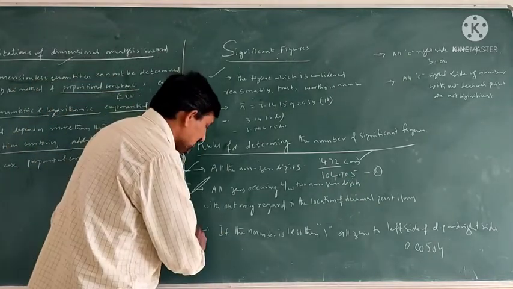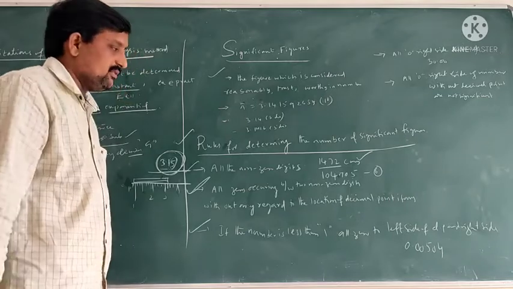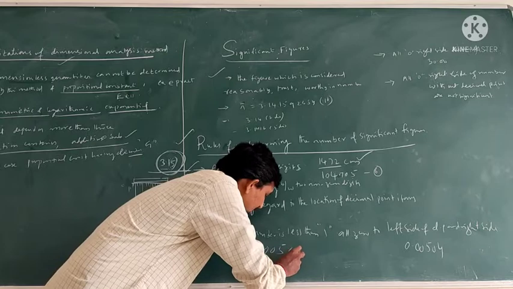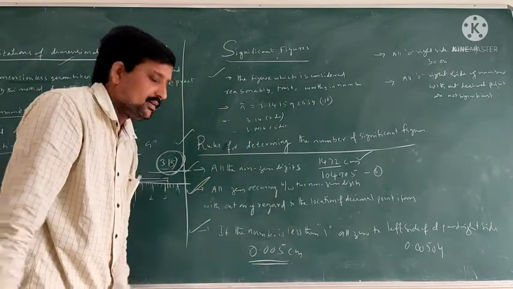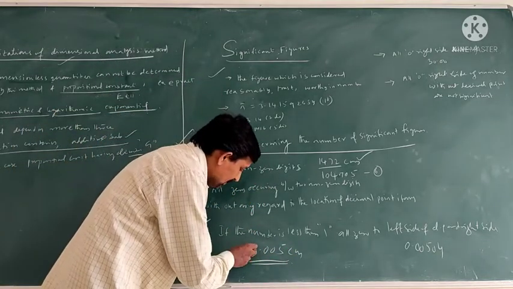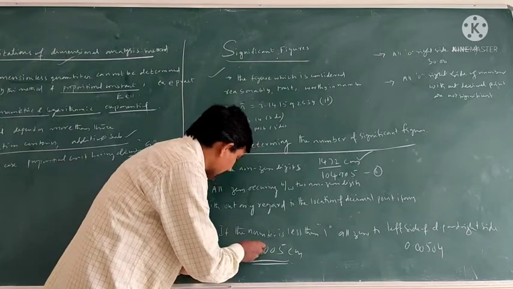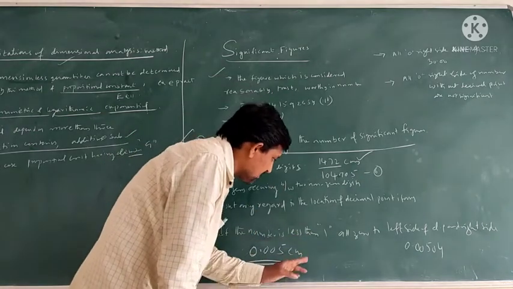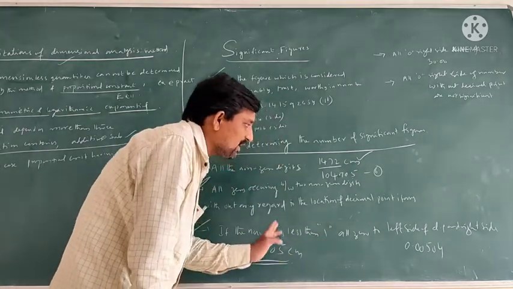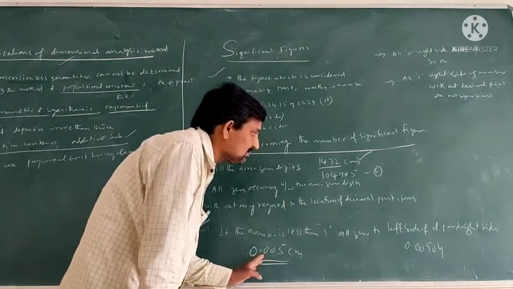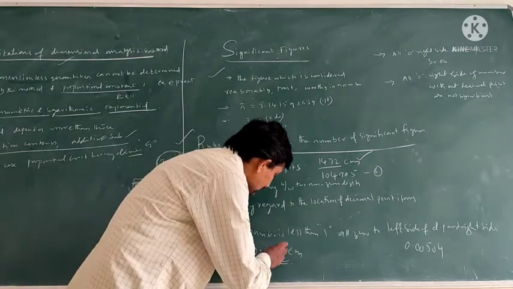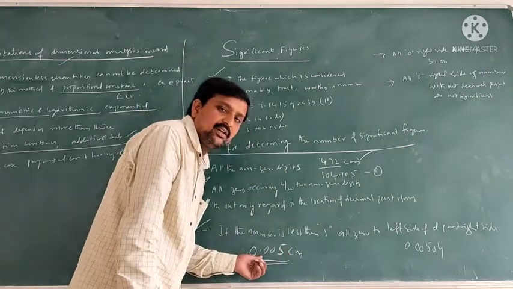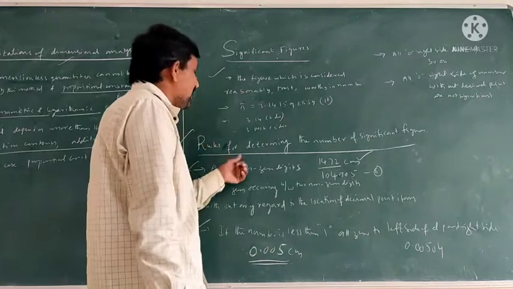And the third one: if the number is less than 1, what happens? For example, 0.005 centimeters, this is a length, the measured value. If the number is less than 1, in that case all the zeros to the left side of the decimal point and right side of the decimal point before the non-zero digits are not considered significant digits.